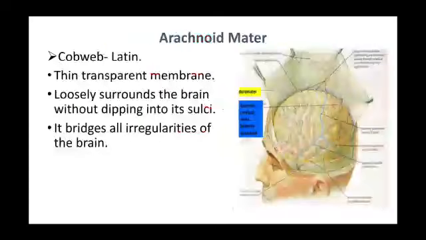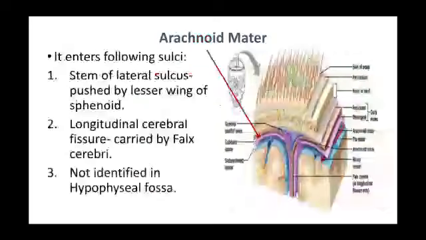So arachnoid mater resembles a cobweb, a thin transparent membrane that loosely surrounds the brain without dipping into its sulci. It bridges all irregularities of the brain. It also enters a few regions, especially the stem of the lateral sulcus, where it is pushed by the lesser wing of the sphenoid, and the longitudinal cerebral fissure, where it is pushed inside by the falx cerebri.